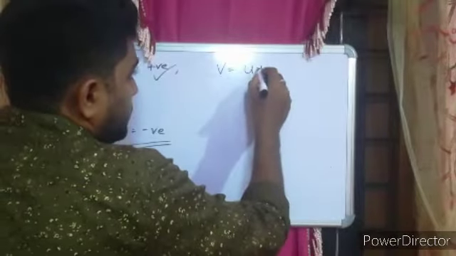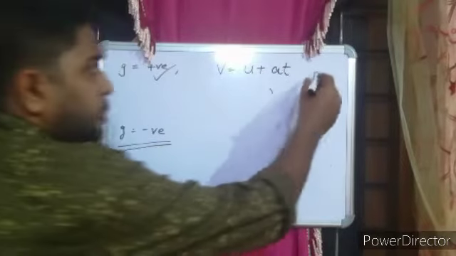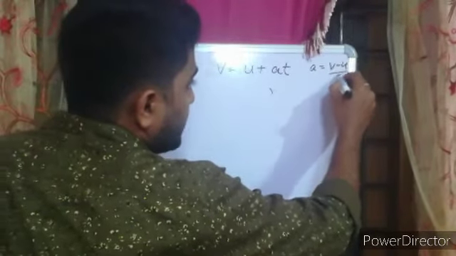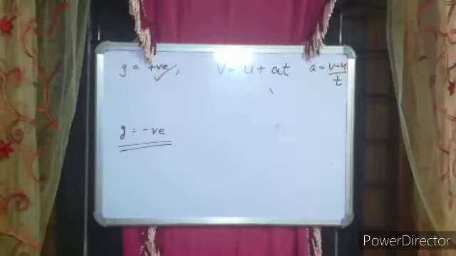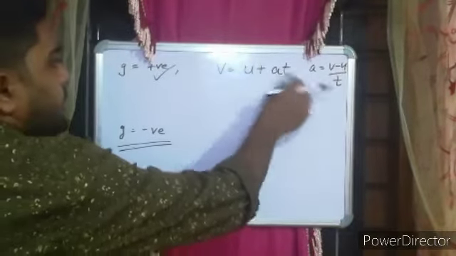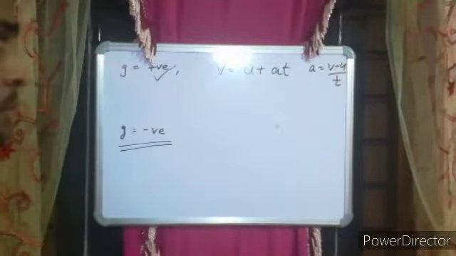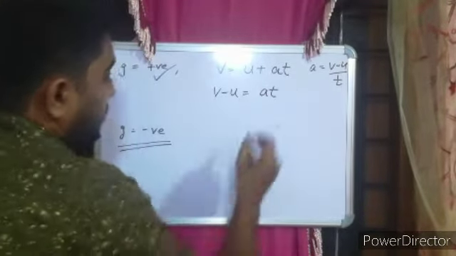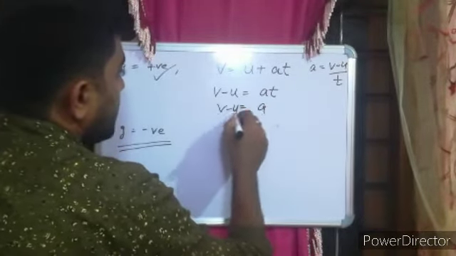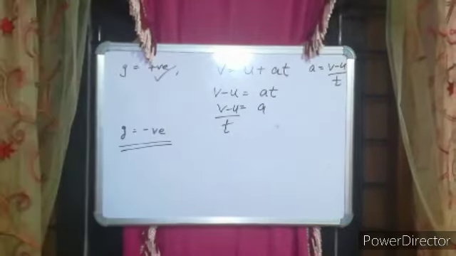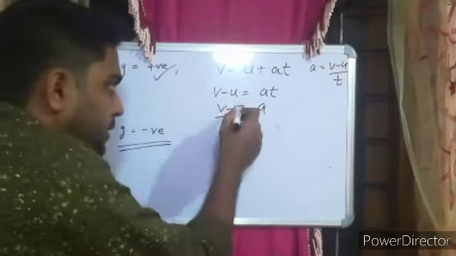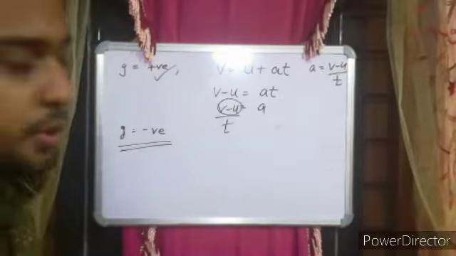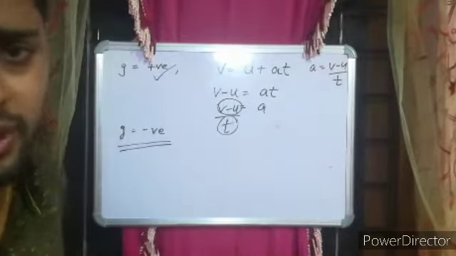V is equal to U plus AT. From A is equal to V minus U divided by T, I just rearranged that particular equation, and I got V is equal to U plus AT. So V minus U will be equal to A into T, or A is equal to V minus U divided by T. So if the velocity is increasing, V minus U will be positive, and time will always be positive, right?